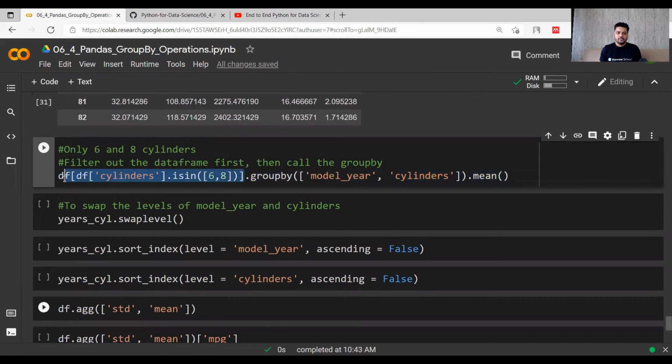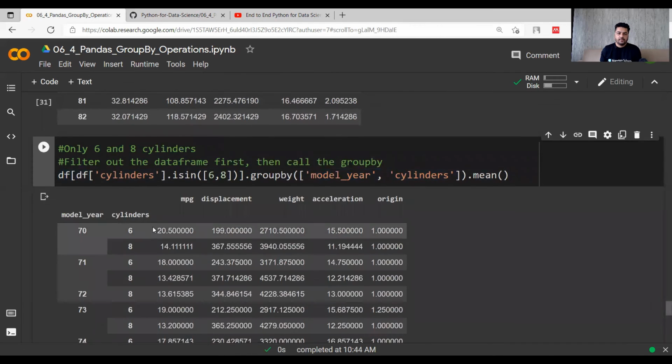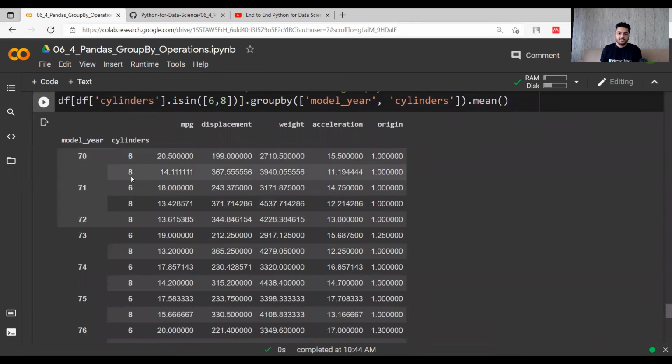So within this data frame you can do the grouping. So you can find the groups of model year and cylinders dot mean over 6 and 8 number of cylinders, right? Now if you print this, you will look at only 6 and 8 number of cylinders data over the number of years.